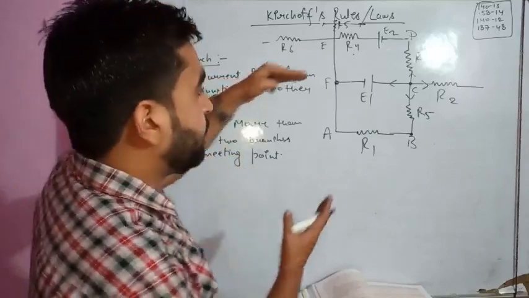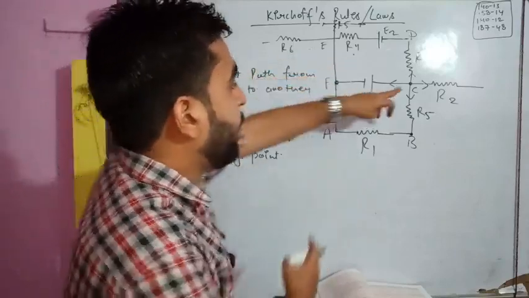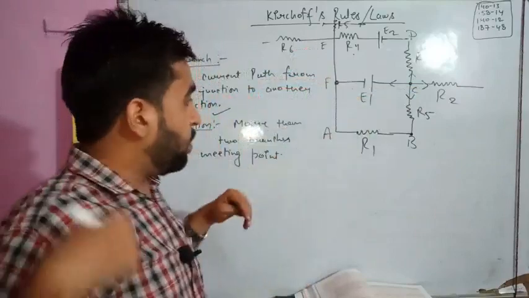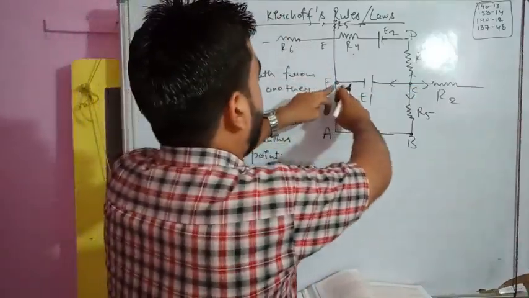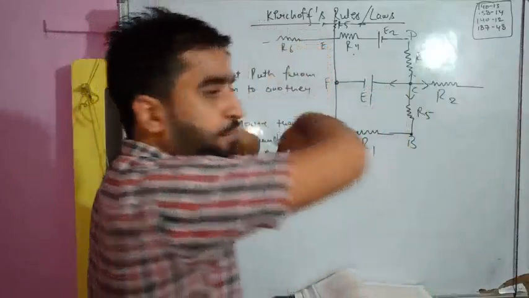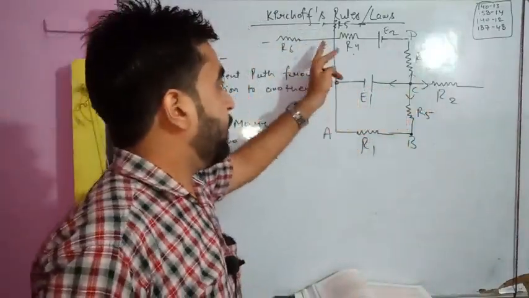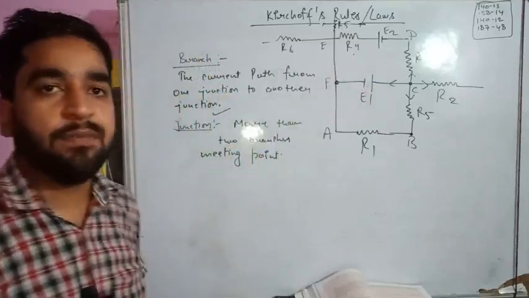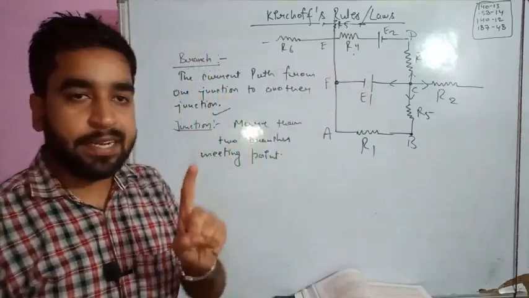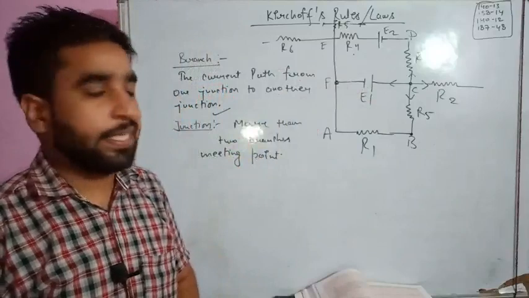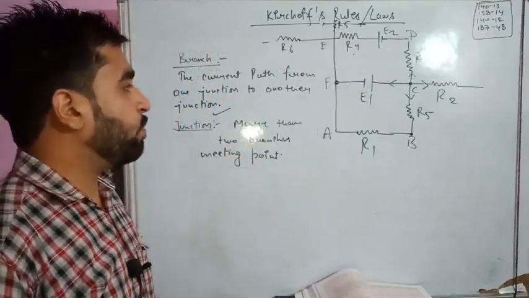All these branches are meeting at a single point C. All these branches are meeting at a single point F. So F is a junction and C is a junction. E is a junction, D is not a junction. More than two branches should be meeting at a single point to make a junction. So this must be clear to you.